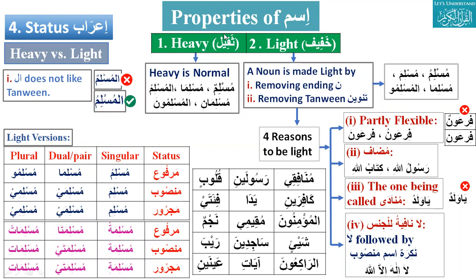Rasulaini. It's majroor and also mansub. It can be mansub, it can be majroor, but we will know the reason when we see it in the ayah or in practice. This time we can say it is mansub and majroor. Next question from Safi: is this heavy or light?